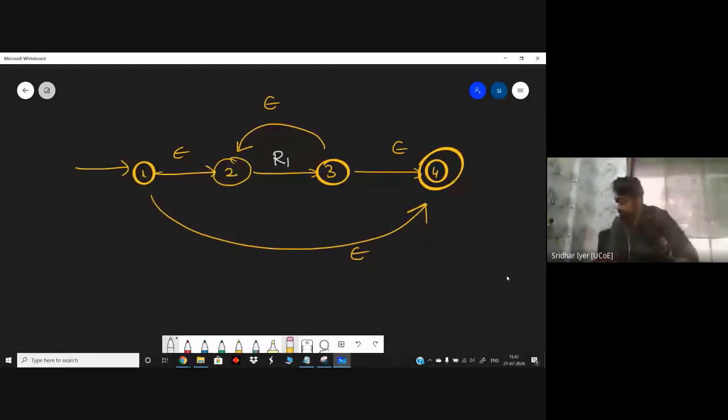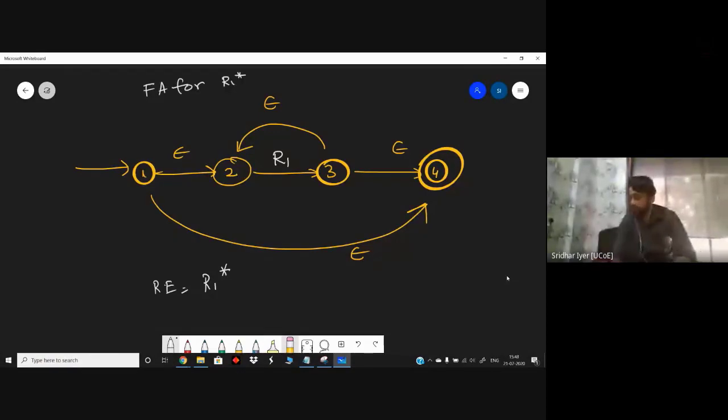Clear? This looks better and more understandable as we are familiar with these sort of diagrams in FA, FSM, Moore machines, Mealy machines, etc. Am I clear with this concept? This is how we got a star, a closure property, right? This is nothing but R1 closure. So this is the RE corresponding to it, and this is the corresponding FA for R1 closure.